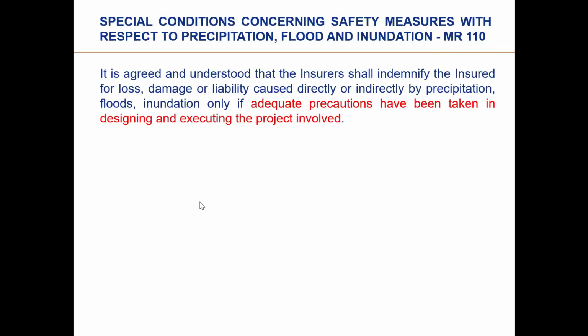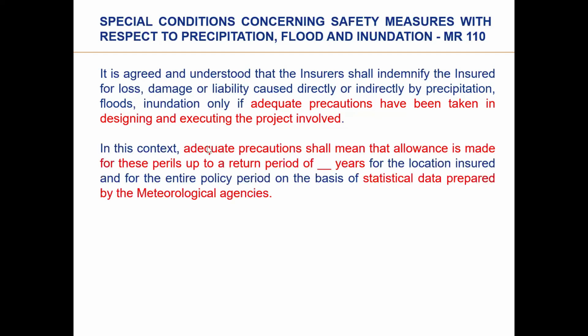What it says is that the insurer shall indemnify the insured for loss or damage directly or indirectly caused by precipitation. Okay, precipitation means rainfall, floods, inundation, only if the client, the contractor, has taken adequate precautions during designing and execution of the project. Okay. Now, what is the condition? In this context, what do you mean by adequate precaution?